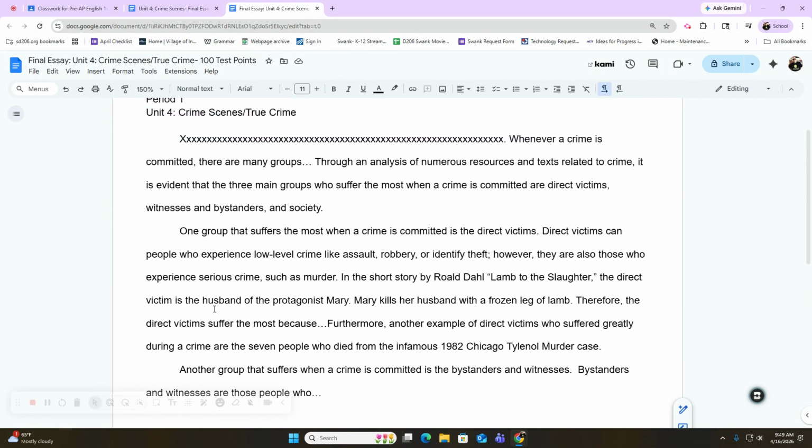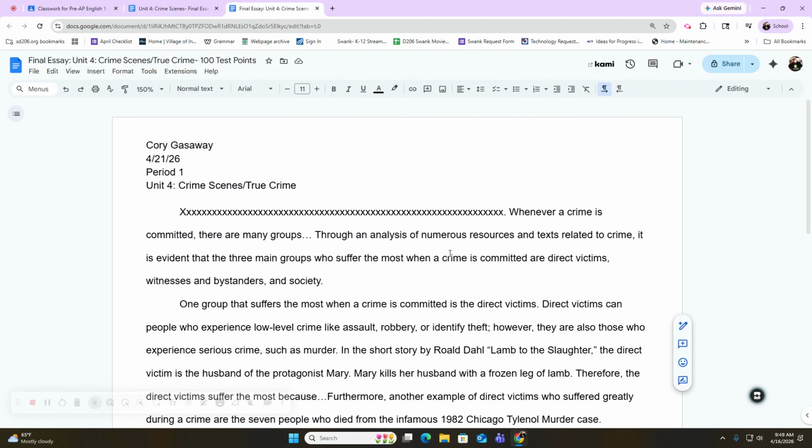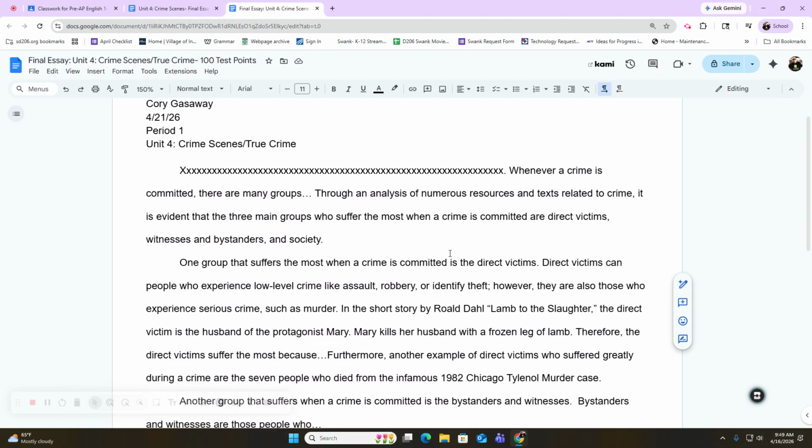And then you want to go back through, give it one more read, make sure it all sounds good, and make sure your punctuation's good. If you finish this at home, you might want to have a family member or a friend or somebody read it, see if they can make sense out of it, and see if they can find any errors or anything that might seem confusing, because you want to make sure it sounds nice and neat. And then you should have a nice, clean essay ready to submit and turn in.